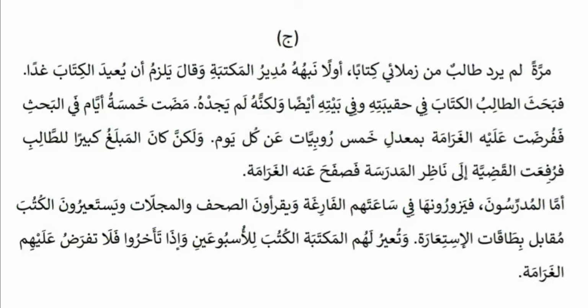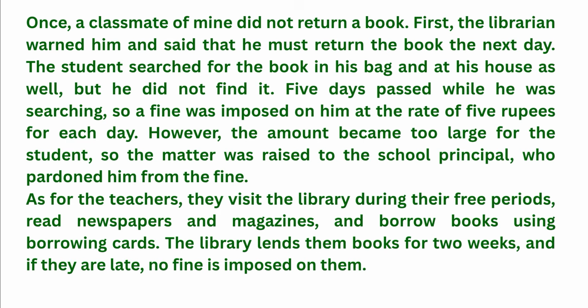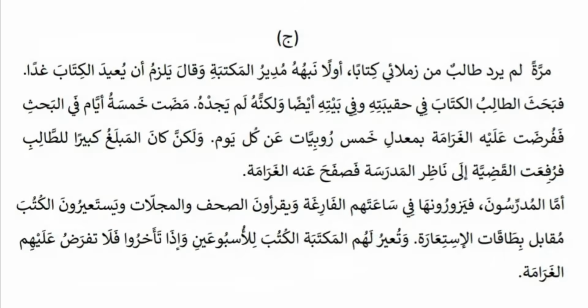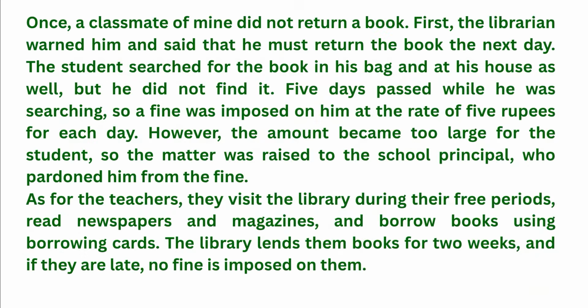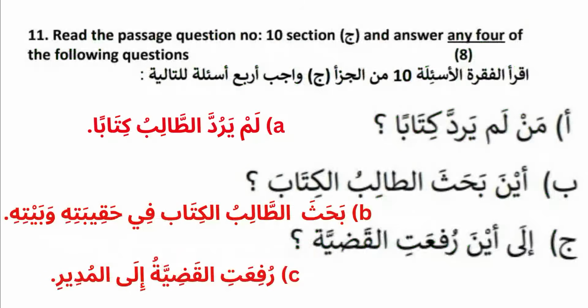And the last passage is مرة لم يرد طالب من زملائي كتابا. I think this is a passage from Maktabatul Madrasa. Okay, the translation is mentioned here, from the middle portion of that chapter. And the next section is the questions. Some questions will be there, and these questions will be based on any one of these passages.